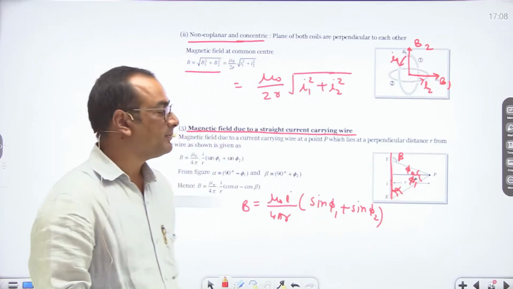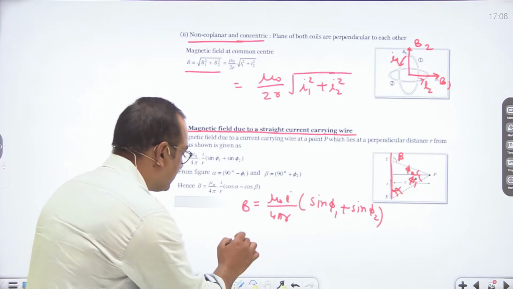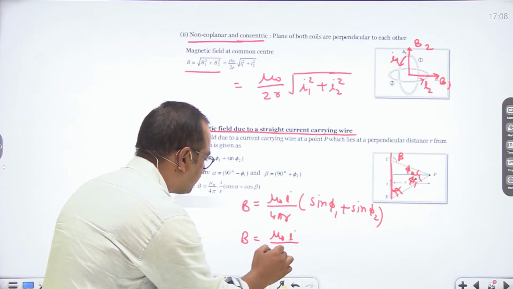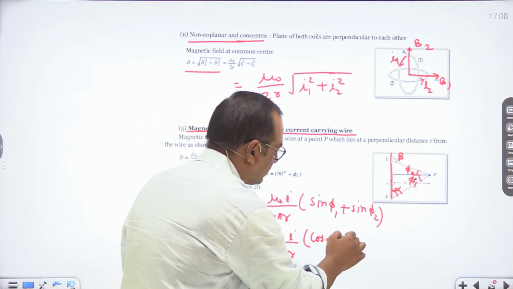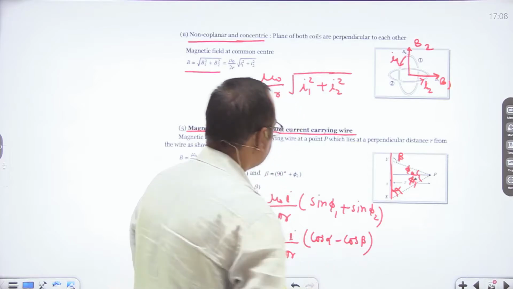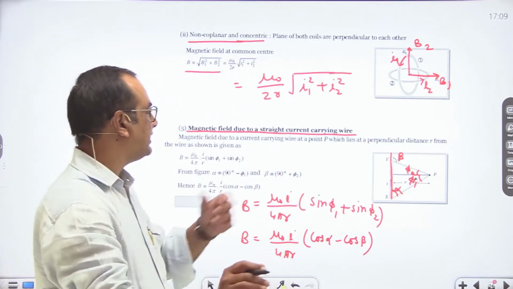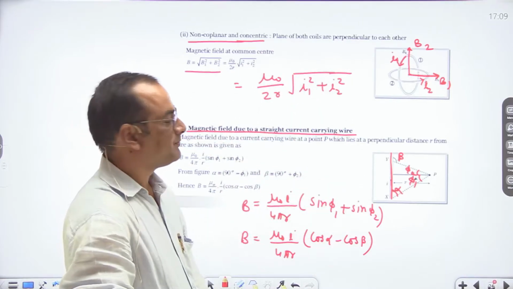But if you are given angles alpha and beta, then in this case B is equal to mu naught I upon 4 pi r into cos alpha minus cos beta. So this is the general magnetic field for a current carrying wire at point P, which is at perpendicular distance r.